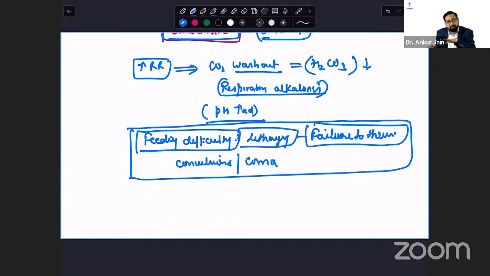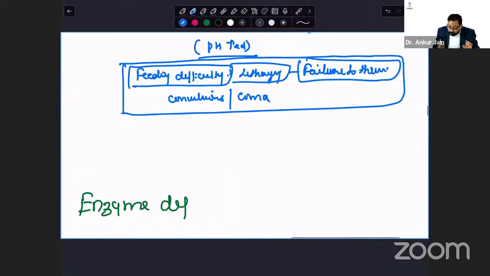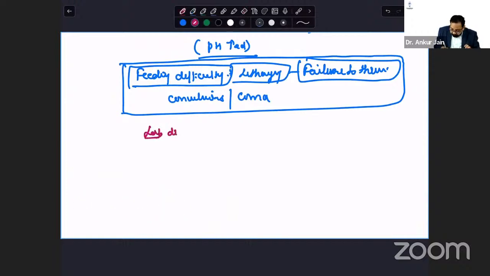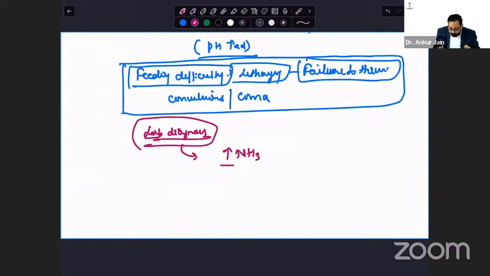They will give these symptoms, but these symptoms are common to septicemia also. These symptoms are common to other inborn errors of metabolism also. So yes, you will do lab diagnosis. In lab diagnosis, first of all, you will find increased ammonia. In all urea cycle disorders, ammonia will be increased.